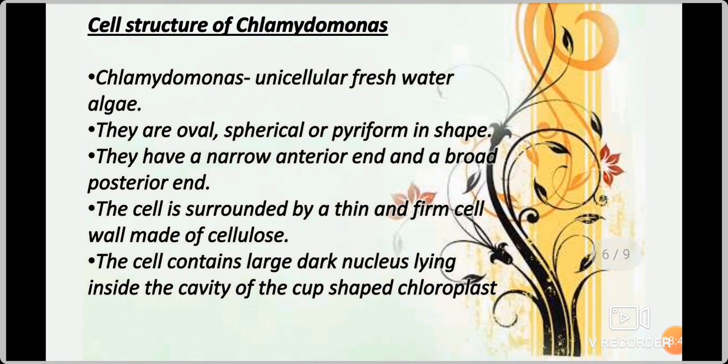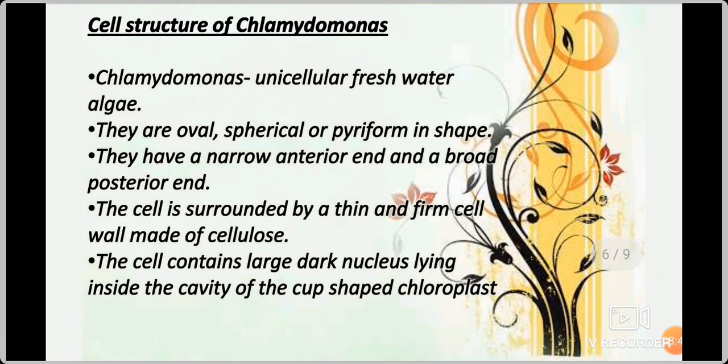Now we are going to see about Chlamydomonas. This is a type of algae, unicellular algae. So now we will study about unicellular algae. Example for unicellular algae is Chlamydomonas. So we are going to see about Chlamydomonas in detail. Multicellular algae we will see in the next chapter. Okay. Now we will see about Chlamydomonas.